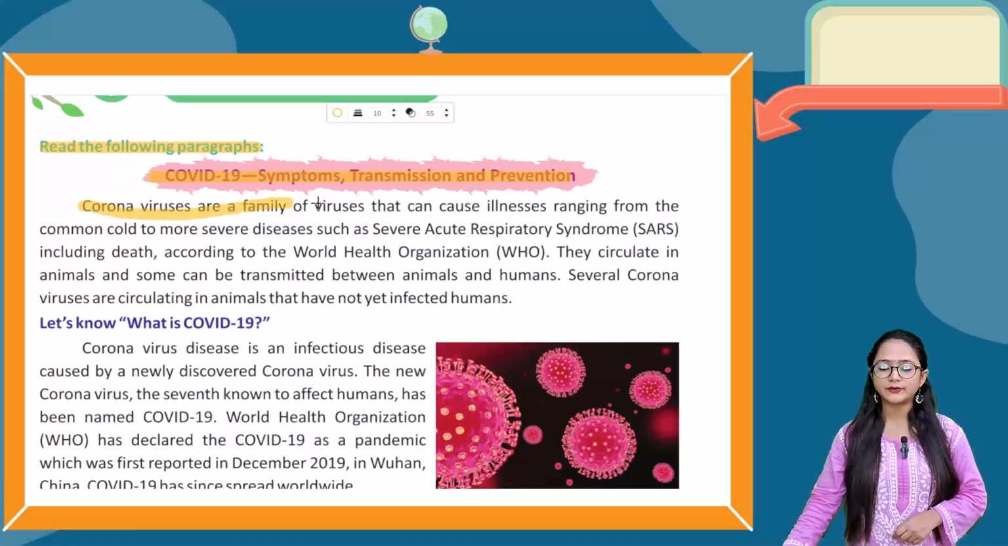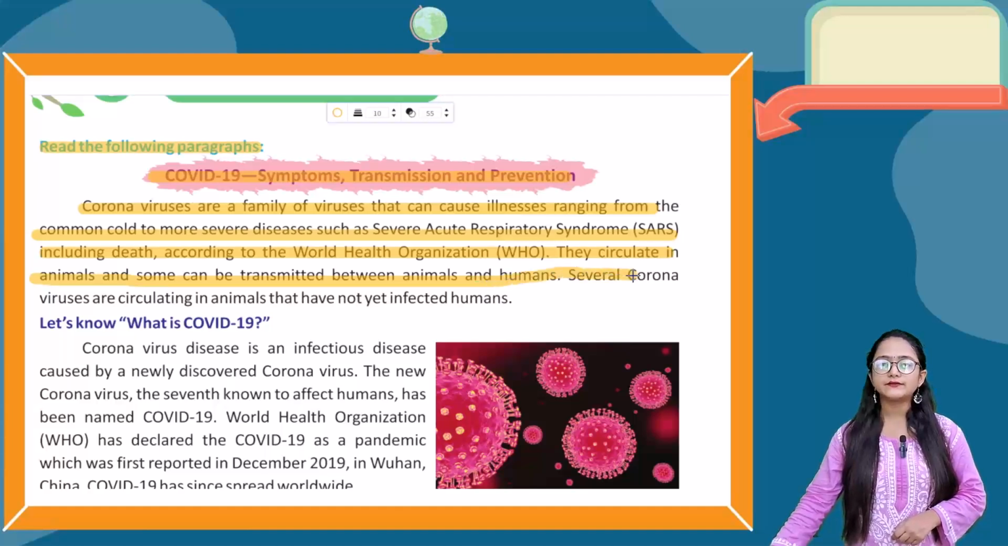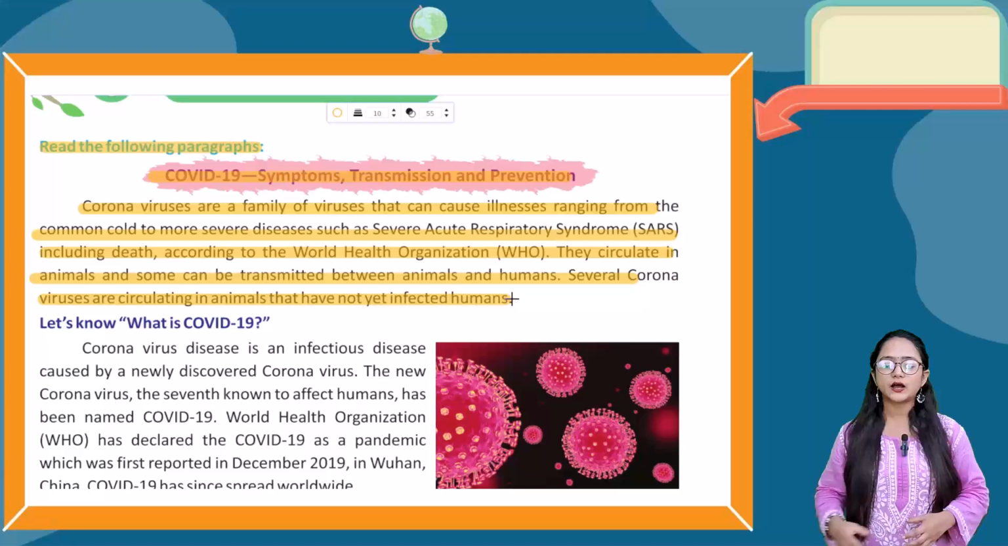Coronaviruses are a family of viruses that can cause illnesses ranging from the common cold to more severe diseases such as severe acute respiratory syndrome, that is SARS, including death. According to the World Health Organization, WHO, they circulate in animals and some can be transmitted between animals and humans. Several coronaviruses are circulating in animals that have not yet infected humans. So now it is telling you about COVID-19.